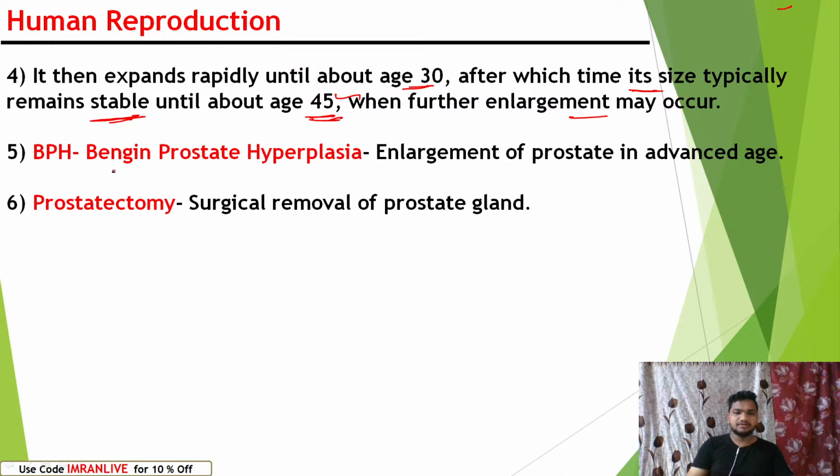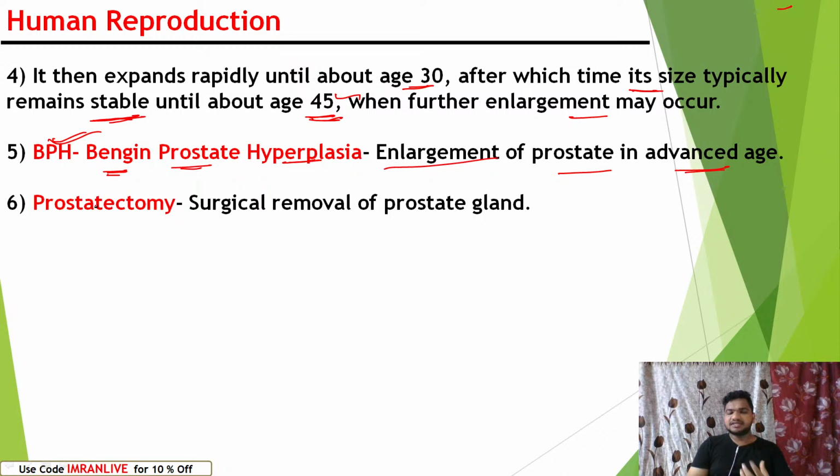And let's understand benign prostatic hyperplasia, that is BPH. It is nothing but enlargement of the prostate in advanced age. After reaching 45, the further enlargement of the prostate gland is known as benign prostatic hyperplasia, BPH, right?